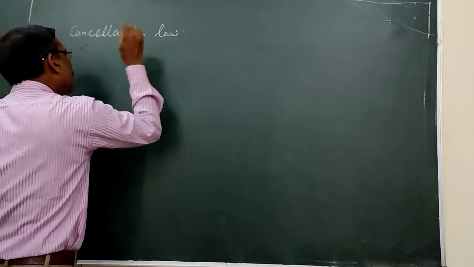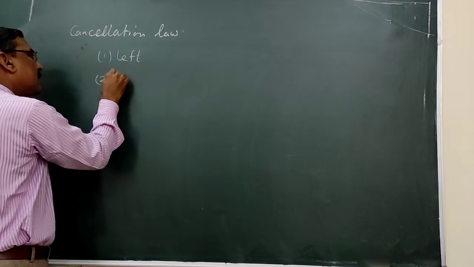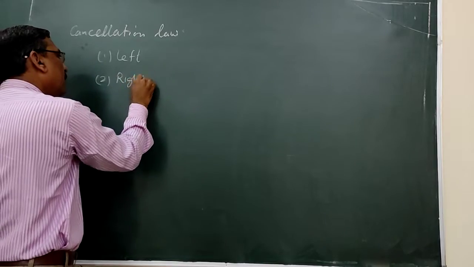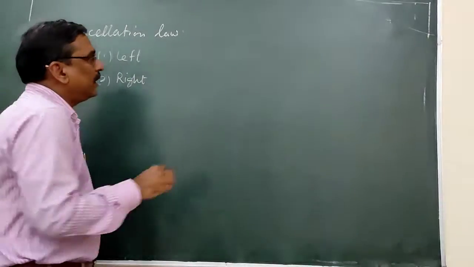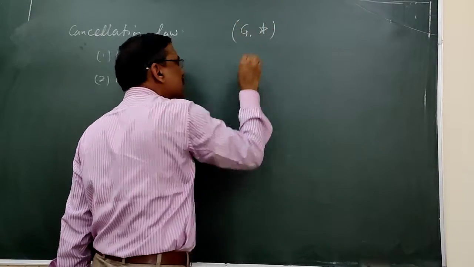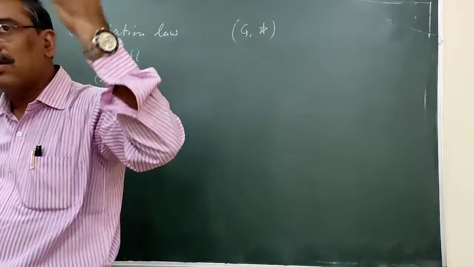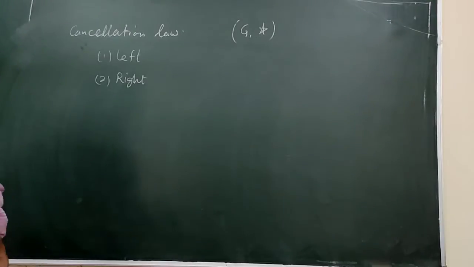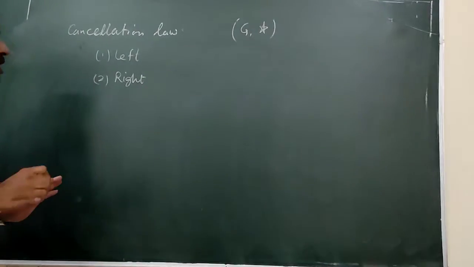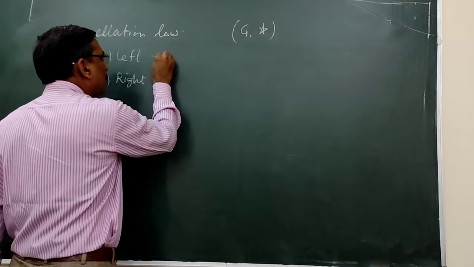Cancellation law means left as well as right cancellation. If we are given a group, it means we are given closure, associative, identity, etc. Every property holds good, and we have to prove that the left cancellation law holds good.